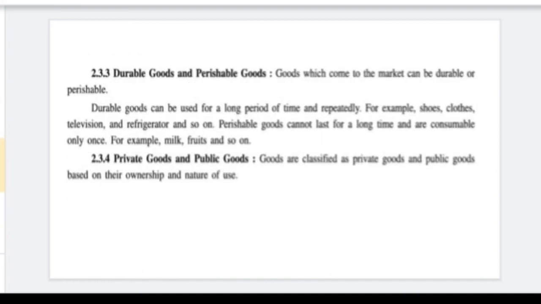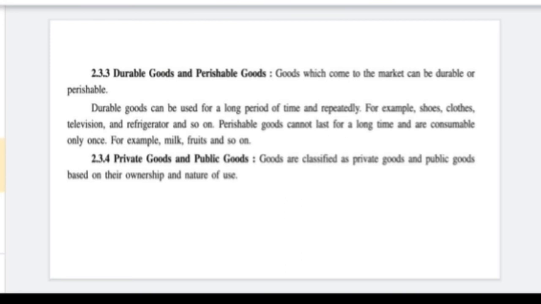Third, durable goods and perishable goods. Durable goods means they are kept for a long time. For example, shoes, clothes, television, refrigerator are known as durable goods because they are used for a long period of time. But perishable goods means they cannot be kept for a long time. For example, milk, fruits, vegetables, bread, biscuit, you cannot keep for a long time. That's why they are known as perishable goods.